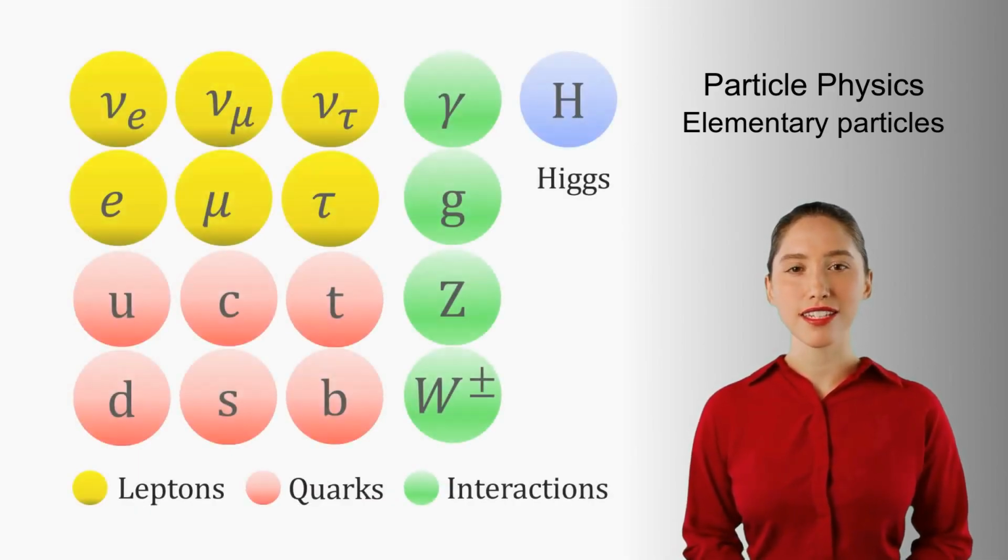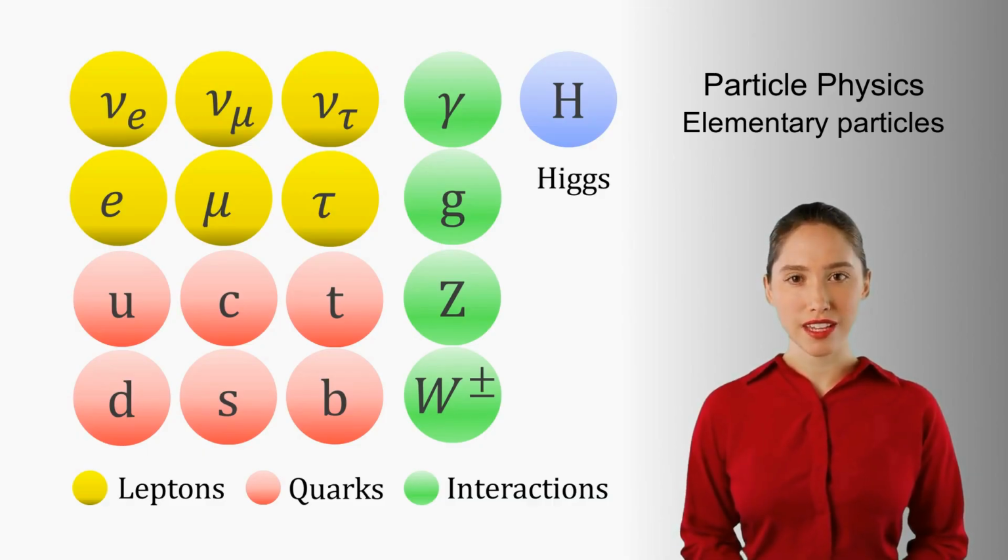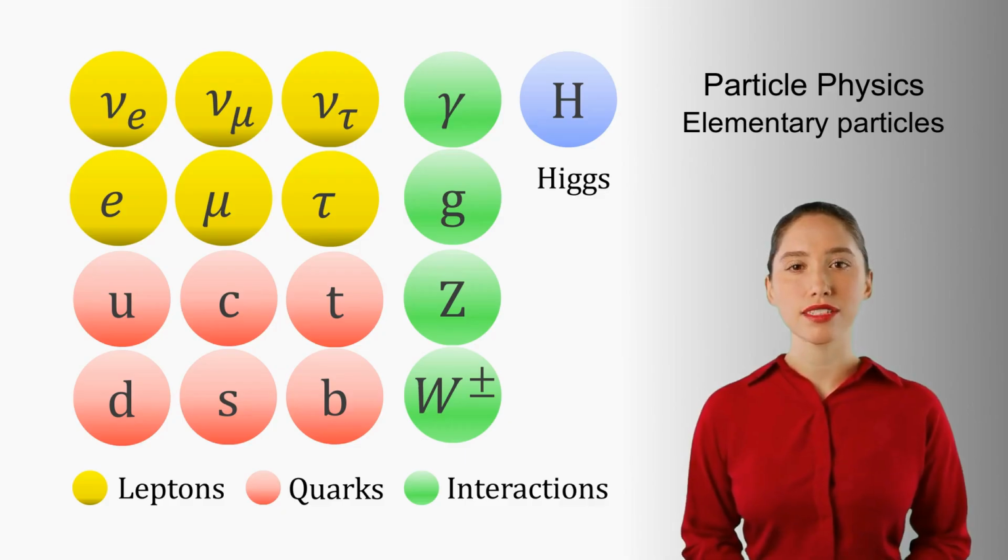Now to the Higgs. Through the Higgs mechanism, matter and interaction particles acquire their mass via contact with the Higgs field. The discovery of the Higgs particle in 2012 confirmed this mechanism. The Higgs boson is the only spin-0 elementary particle.